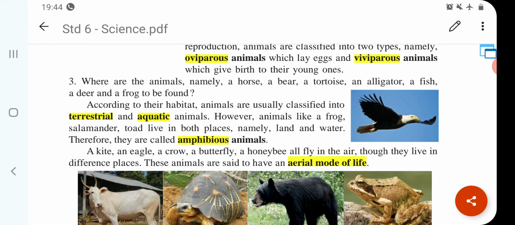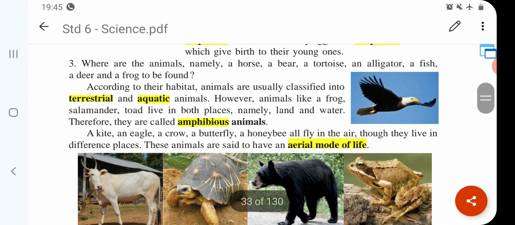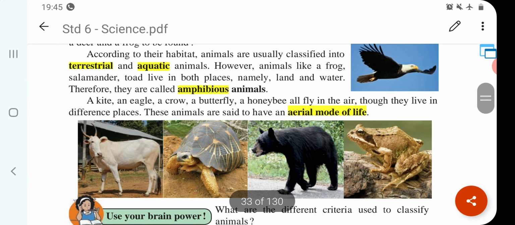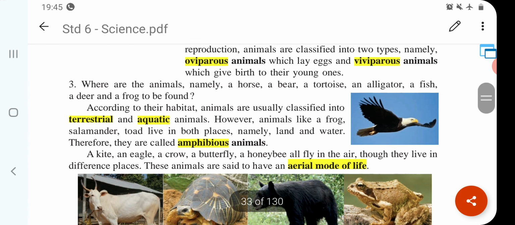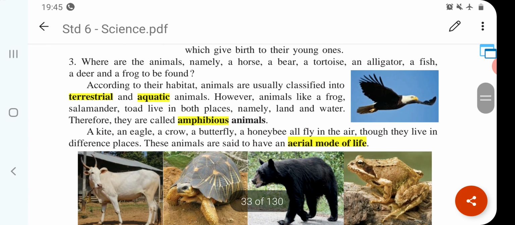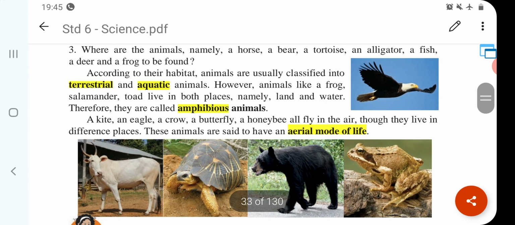Third one is amphibious animals. Animals that live on land as well as in water are called amphibious animals. Example, frog, toad, etc. Fourth one is aerial animals. Animals that fly in the sky. Example, birds and some types of insects are called aerial animals.